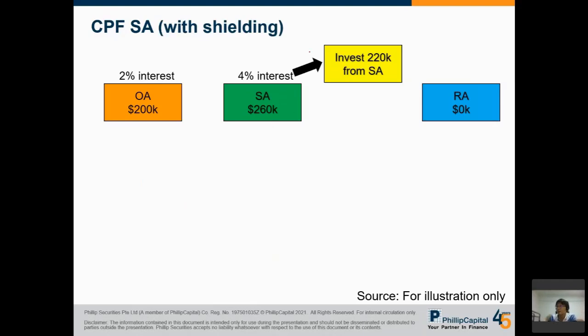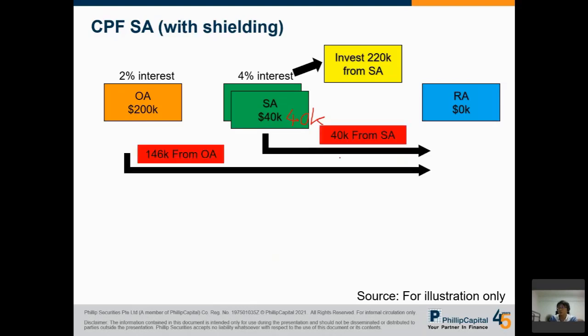It's impossible. First thing, invest the funds from SA first. The first 40,000 cannot be invested, so there's no choice. Anything above that you can invest into something, which I'll show you some examples. Of course, you don't just invest because of my example; you must do proper analysis. So you invest 220,000 here, and you leave 40,000 in SA. This is the most that you can invest from SA.